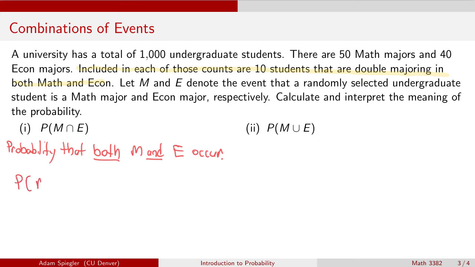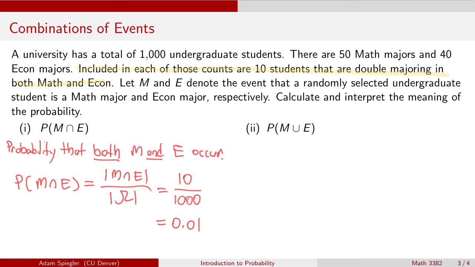The probability of M intersect E would just be how many outcomes occur in both M and E divided by the total number of outcomes in the sample space. So we have 10 students that were both math and economics majors out of the 1,000 undergraduate students. This tells us that 1% of all students at the university are double majoring in math and econ.